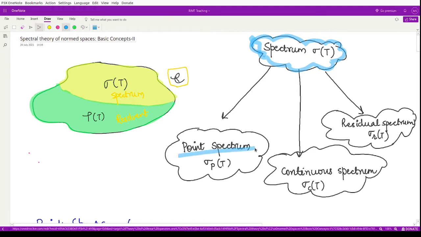One is known as the point spectrum, one is known as the continuous spectrum, and one is known as the residual spectrum. The notations for these three are sigma_pt, sigma_ct, and sigma_rt. T represents that all these sets are defined for the operator T. P represents point spectrum, C represents continuous in the continuous spectrum, and R represents residual in the residual spectrum. So what are these sets and how can we define them?